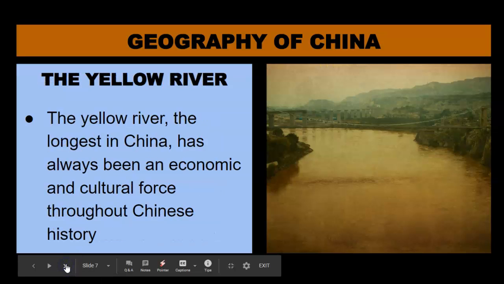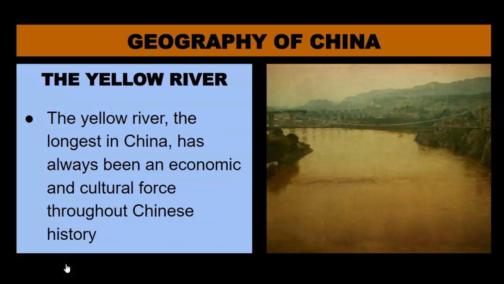Moving on. We're going to look at 3 geographic features of China in the Middle Ages: the Yellow River, the Gobi Desert, and the Himalayan mountains. As we look at the river, the desert, and the mountains, we're going to ask ourselves that starter question: how does geography play a role in defending a country? The first item we're going to look at is the Yellow River.